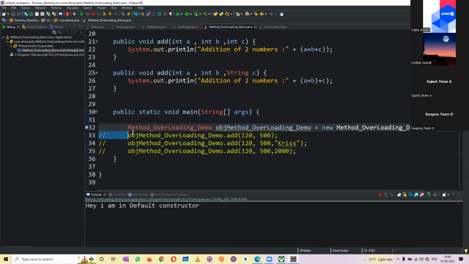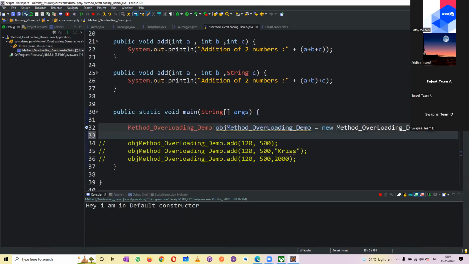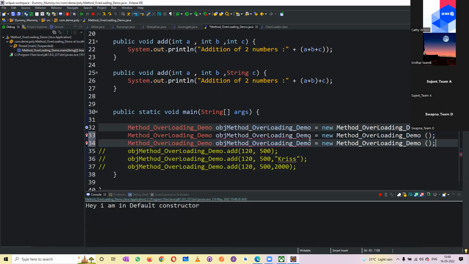Now the same thing, if I have multiple constructors over here, the object name shouldn't be the same. So now obj1 and obj2. Now I'll pass the name here, Bond.